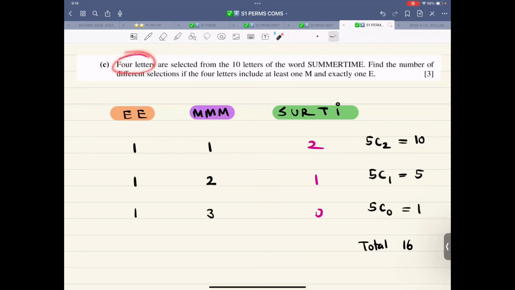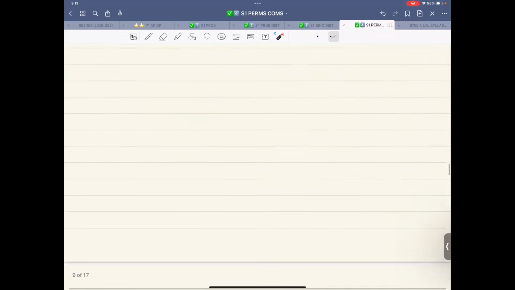You need a total of 4. When you have selected 2, you discard whatever is left. No one cares. You don't write 3C1 or 2C1, nothing like that. It's just like a photocopy of the same paper. You select 2 from 5, 5C2. You select 1 from 5, 5C1. You select 0 from 5, 5C0. That's it. And if you want more information, then watch the video once again.